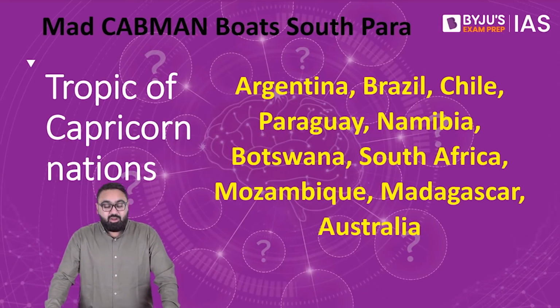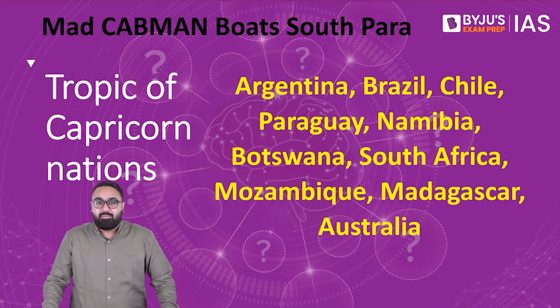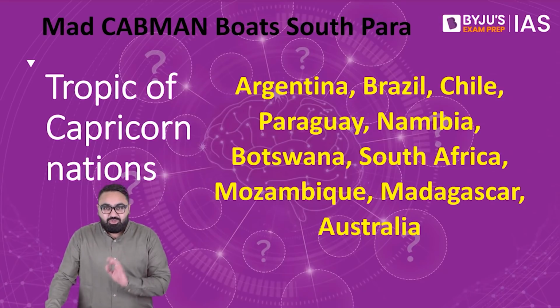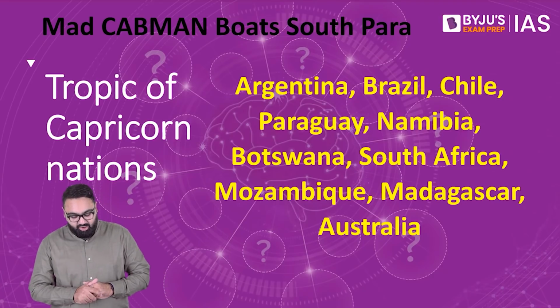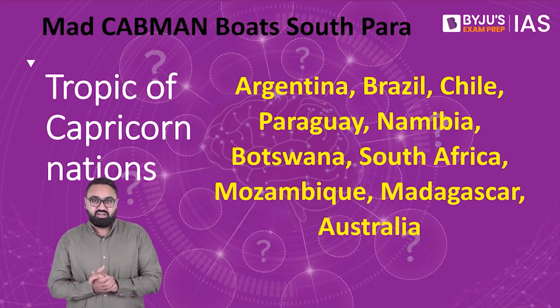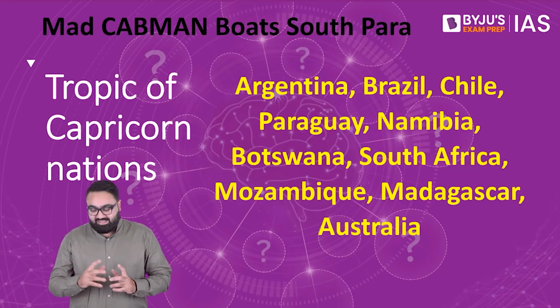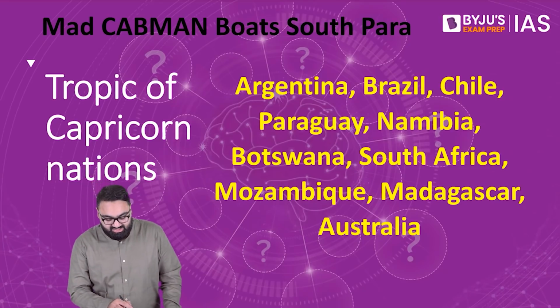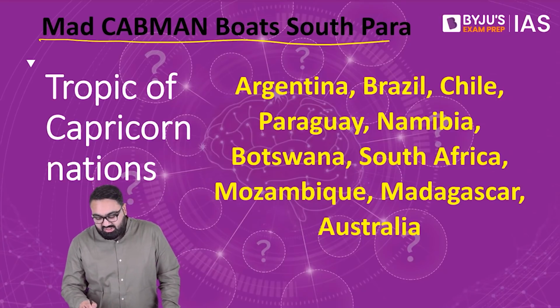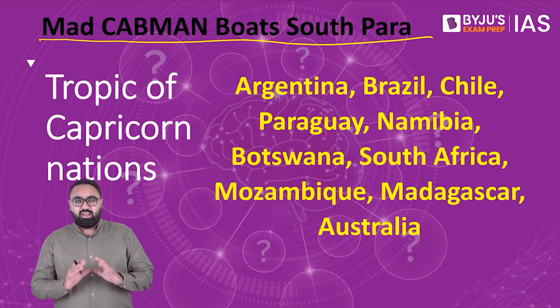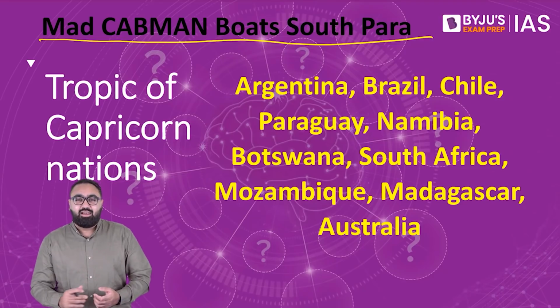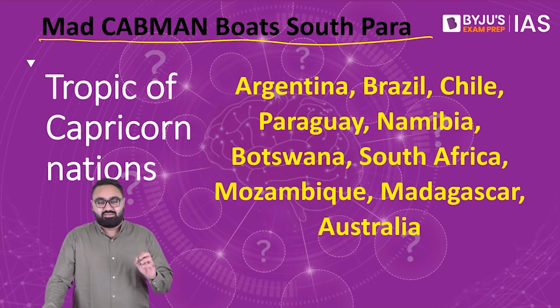Then we have the Tropic of Capricorn nations, another important imaginary line which passes through multiple nations including Argentina, Brazil, Chile, Paraguay, Namibia, Botswana, etc. Now how to remember this? Let's see. If you want, you can remember this. Mad cabman boats south para. Now this might seem like a random phrase to you. So if you are a visual learner, let me help you to try and remember this phrase.